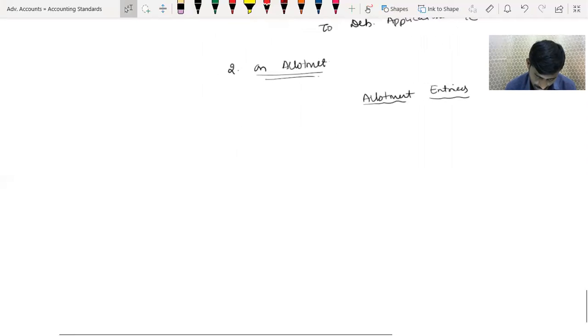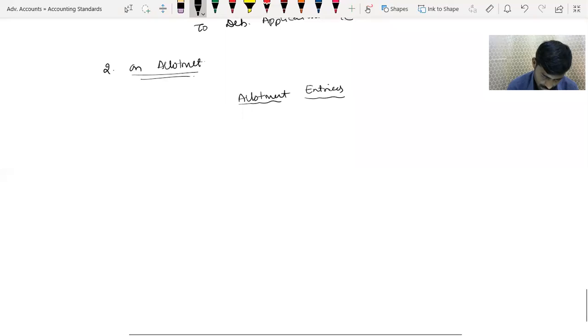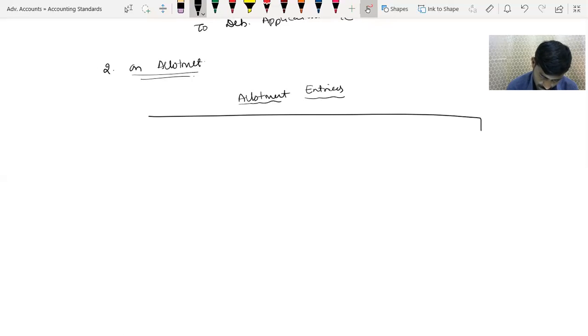So for the allotment entry, I have the two stages. At the time of issue. Now this is at the time of issue. This allotment entries, it depends on my difference. This allotment is at the time of allotment entries. This is issue only. Correct? But allotment entries.